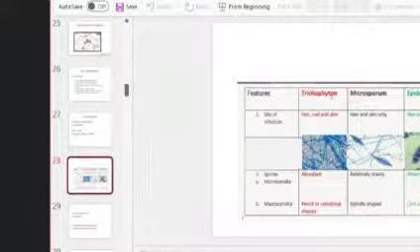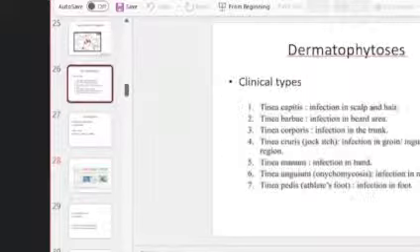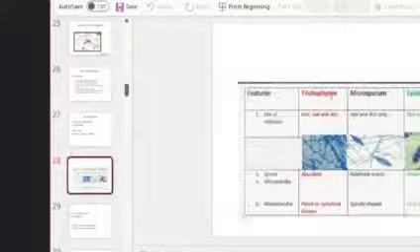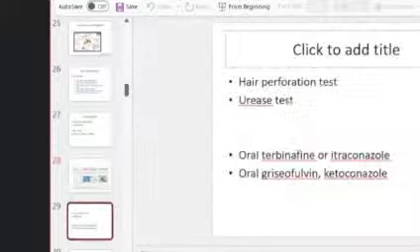So you tell the different sites infected by these and the characteristic morphology. For example, trichophyton will have abundant microconidia, whereas microsporum and epidermophyton have macroconidia, spindle-shaped macroconidia for microsporum, and club-shaped macroconidia for epidermophyton, and so on. So you have to describe in two ways. That is, clinical types should be described as well as the etiological agents when you are writing dermatophytosis. Okay, and the other tests, hair perforation test, etc.